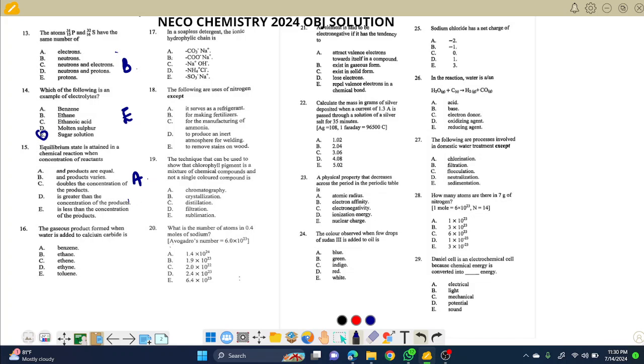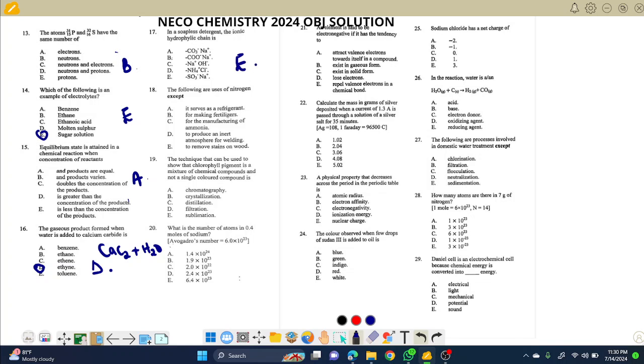Question 16 says the gaseous product formed when water is added to calcium carbide. That is preparation of ethine. That is very common. Calcium dicarbide plus water will give you what? Ethine. Please note that choice D is correct for this. The next says in a soapless detergent, the ionic hydrophilic chain is for soapy and soapless detergent. We've talked about that under organic chemistry. The ionic compound that forms soapless detergent is trisulfate and sodium. Please note which option has that. That is choice E, very correct.